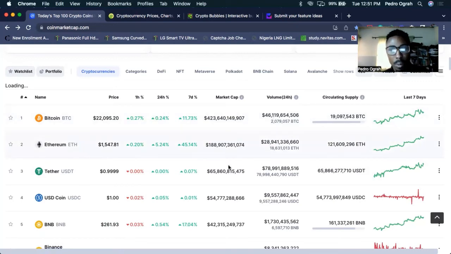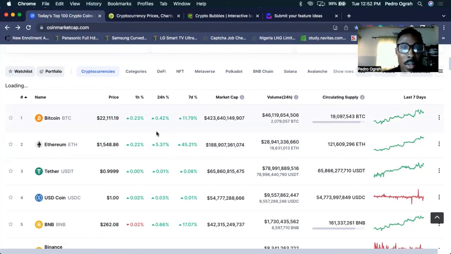All right. Now they also show the 7 days change. Under this, you see that Bitcoin has increased in the past 7 days by 11.79%, while Ethereum has increased by 4.45%. So if I want to compare these two projects over the past 7 days, you can see that Ethereum made more profit. I mean, Ethereum outperformed Bitcoin in the past 7 days.